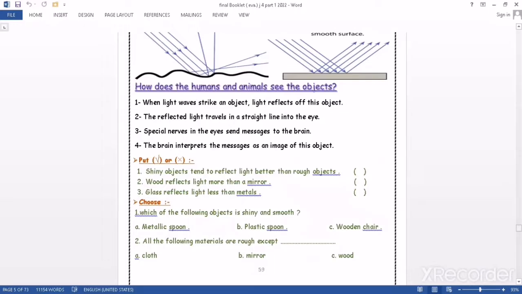If it is opaque, it will reflect a small amount. If it is transparent, it will reflect a very small amount. If it is shiny or smooth material, it will reflect a large amount. At the end, all of them have to reflect their light to reach our eyes so we can see.